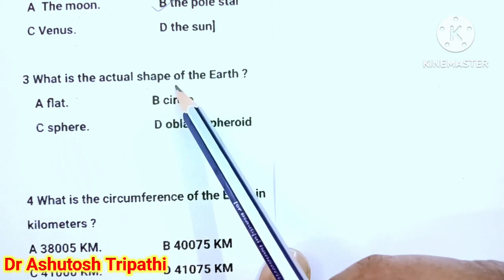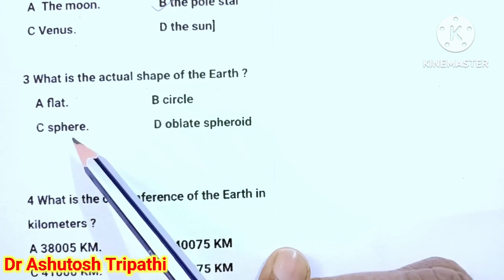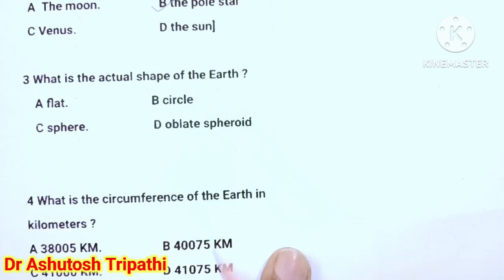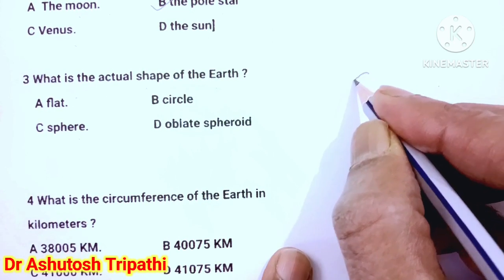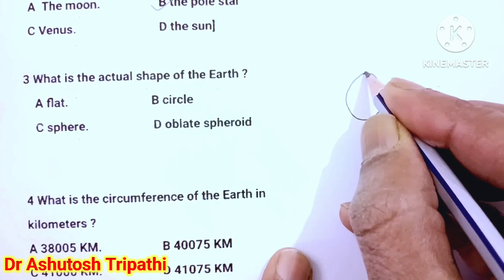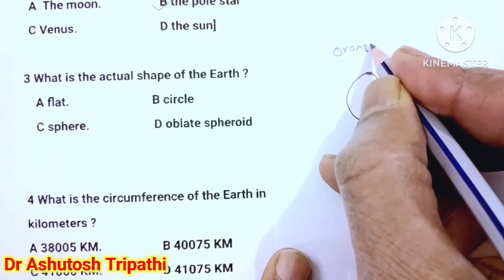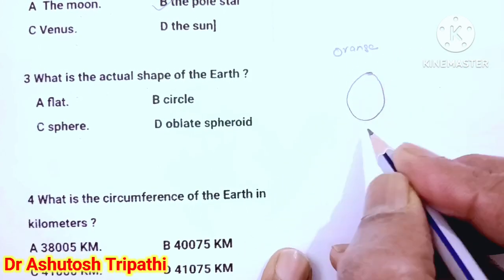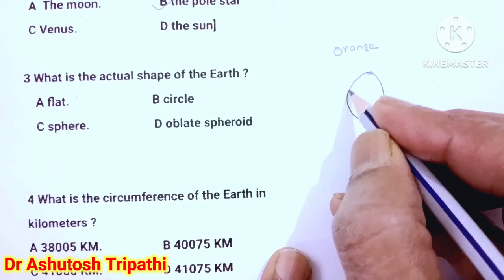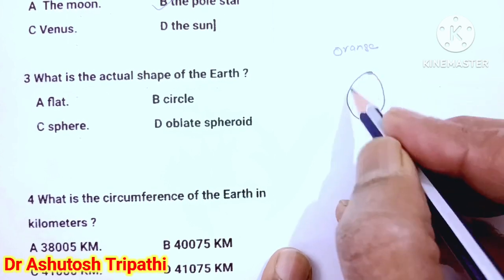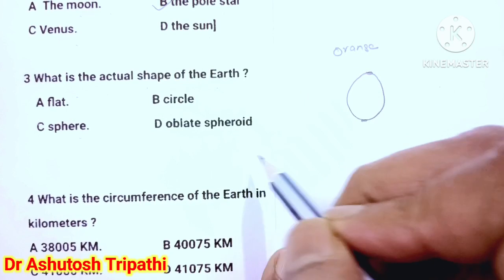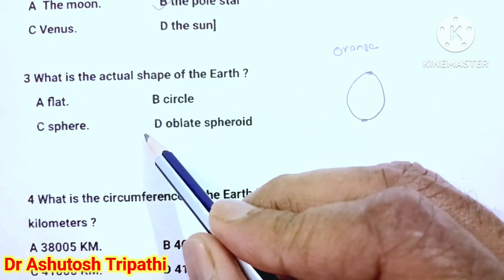What is the actual shape of the earth? Flat, circle, sphere or oblate sphere? If you see the shape of the earth, it is just like an orange. It is flat above and below and circular like that. This is the shape of the earth and the answer is the oblate sphere.